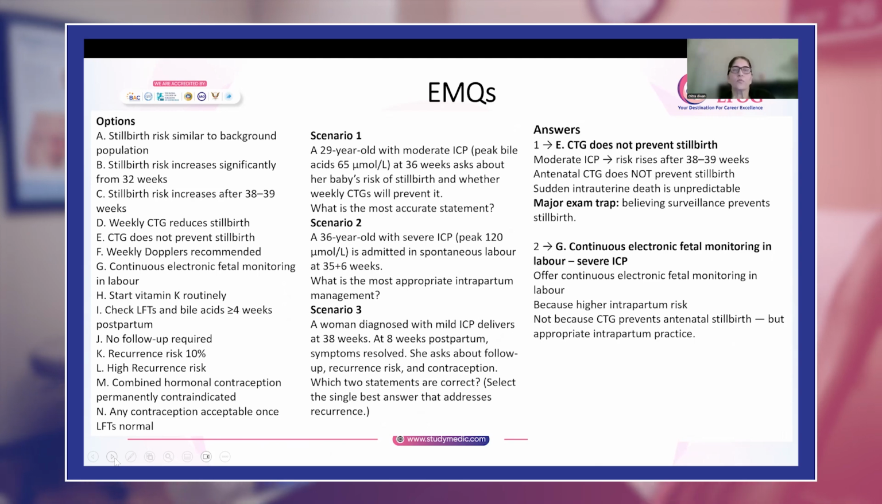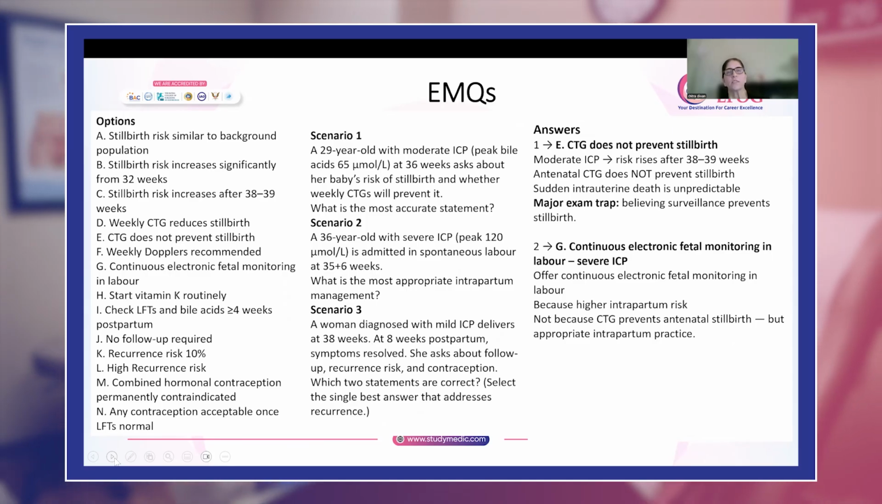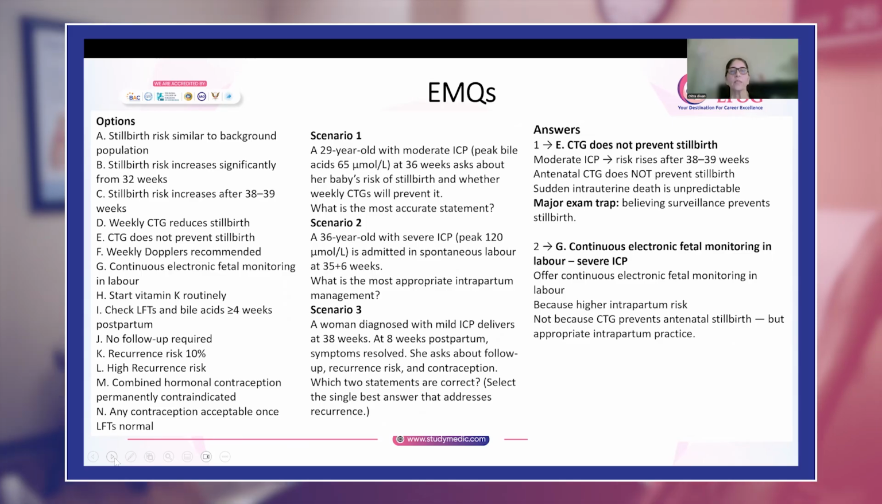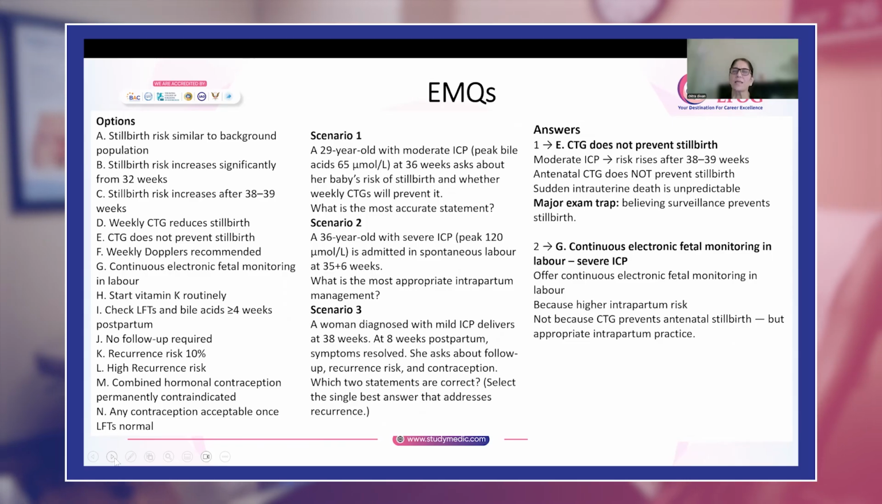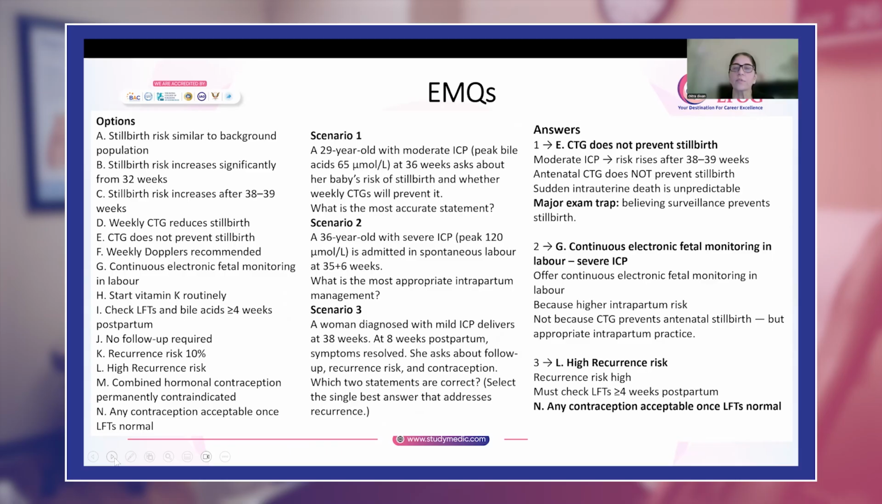Now you have this woman diagnosed with mild ICP. She delivers at 38 weeks. At 8 weeks postpartum, all her symptoms have resolved. She wants to know about the follow-up, recurrence risk, and contraception. So they have asked you to pick two statements which are correct.